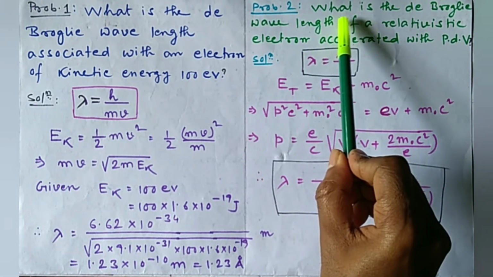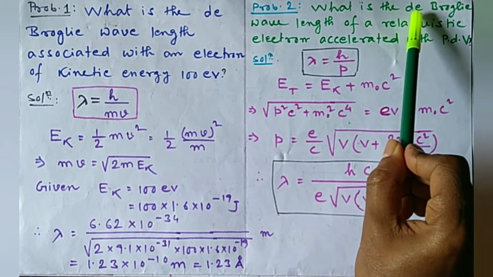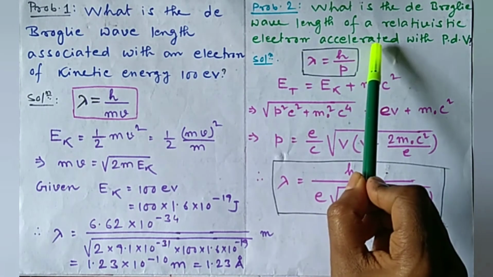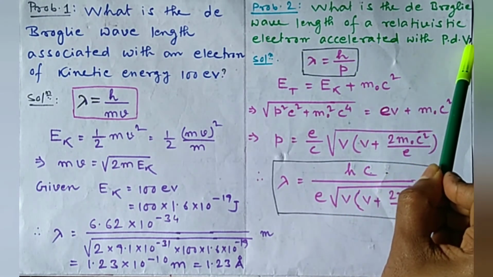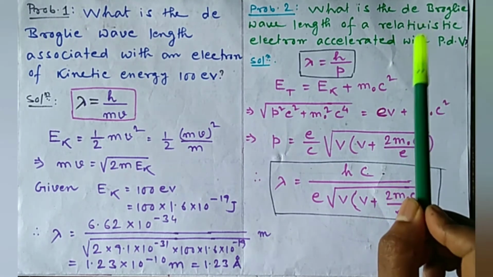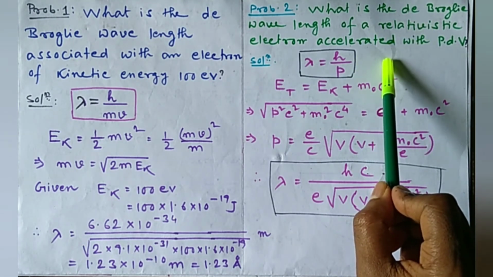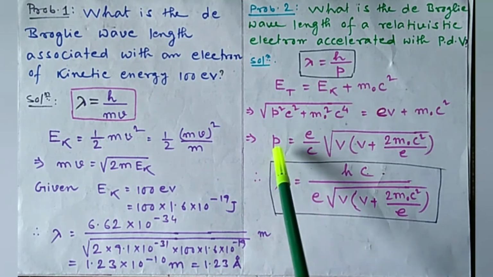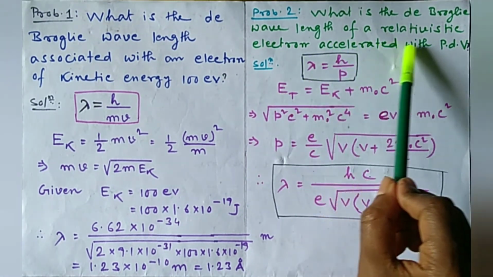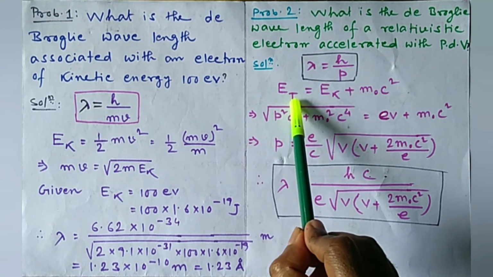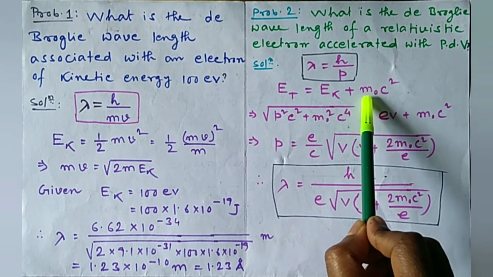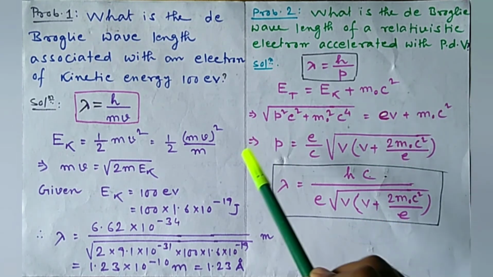Second problem is, what is the de Broglie wavelength of a relativistic electron accelerated with potential difference V? Lambda equal to h by p from the above hypothesis. Here we have to find first the value of p. For a relativistic electron, total energy equal to kinetic energy plus m0 c square, where m0 is the rest mass of the electron.